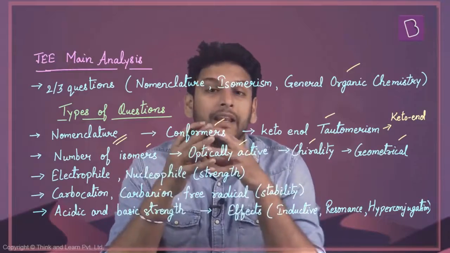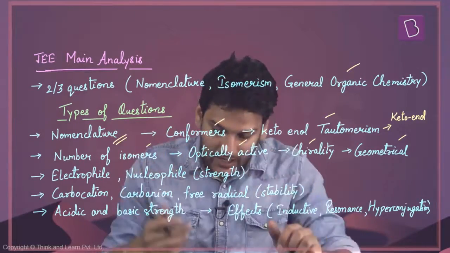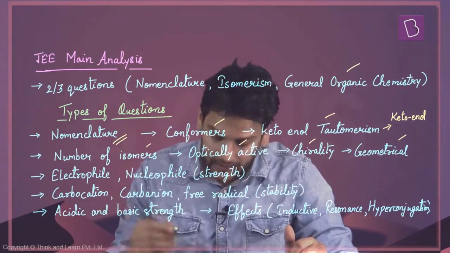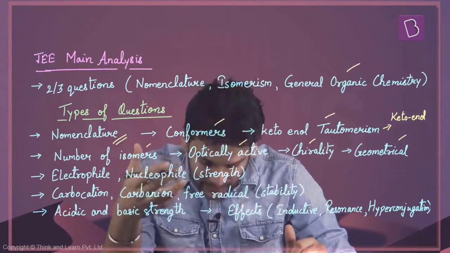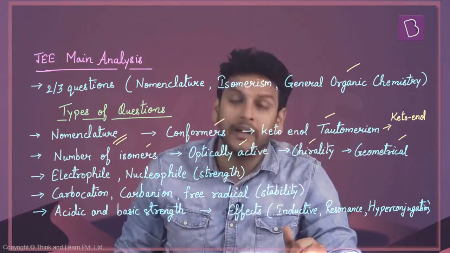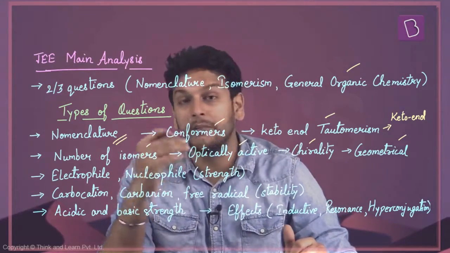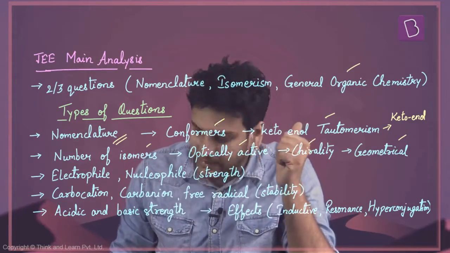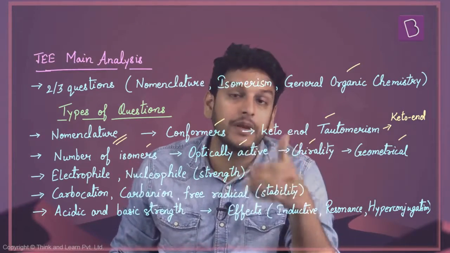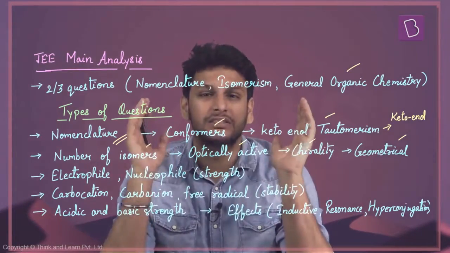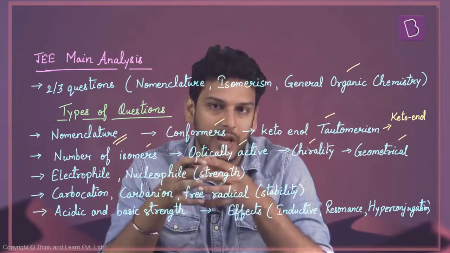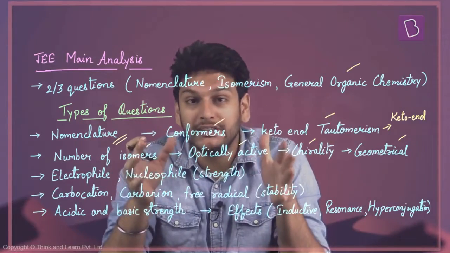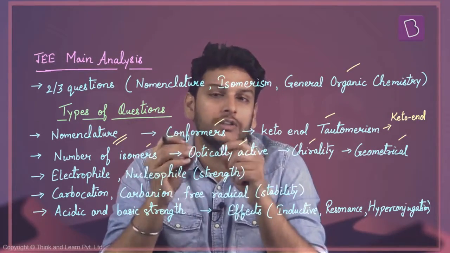But in case of general organic chemistry, the questions which are asked again and again are like, they can ask you about the strength of electrophile or nucleophile, the stability of carbocation, carbanion, or free radical, and the question can be asked on acidic and basic strength as well. And generally, inductive, resonance, and hyperconjugation effects have been asked again and again. So these are the important types of questions from this chapter. If you know all these things, you'll be able to solve all these problems easily.